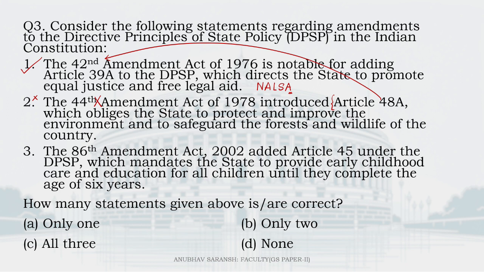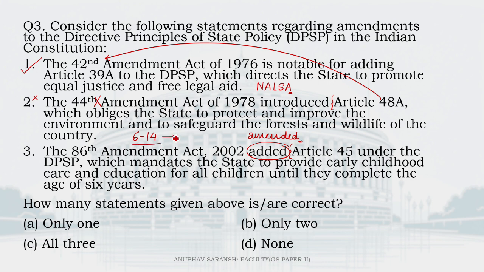Third one, the 86th Amendment Act 2002 added Article 45 under the DPSP, which mandates the state to provide ECCE, Early Childhood Care and Education, for all children until they complete the age of 6 years. Now, on the face of it, it might seem to be correct because yes, Article 45 does provide for all these things. However, the 86th Amendment Act did not add but only modified, amended Article 45.